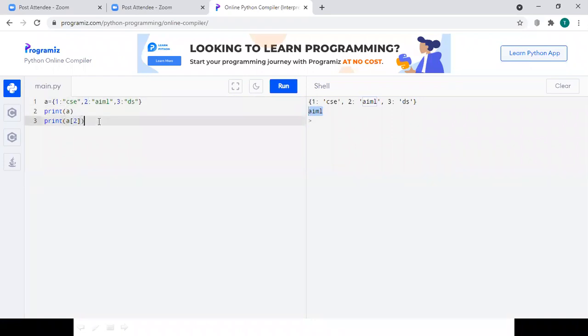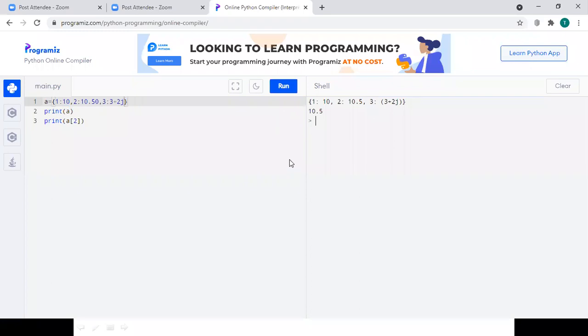Now let us see, not only strings, we can have some integer values, or we can have some floating point values, or we can have some complex numbers also inside the dictionary.